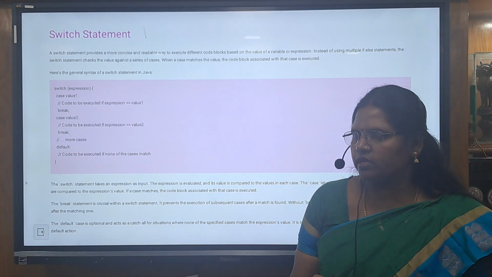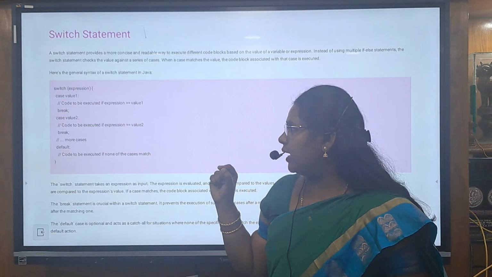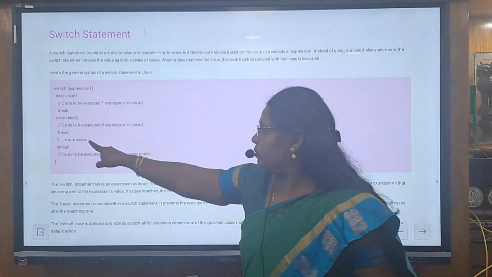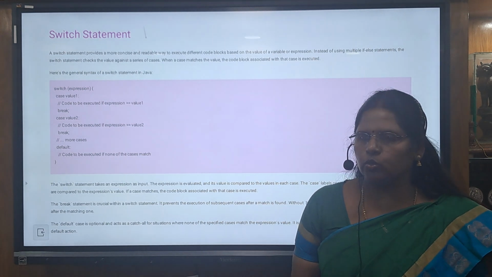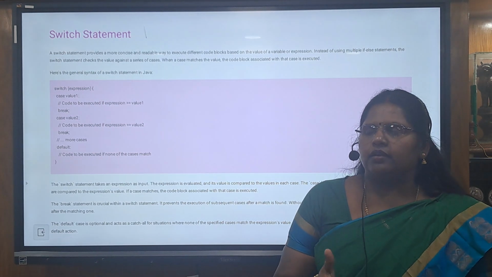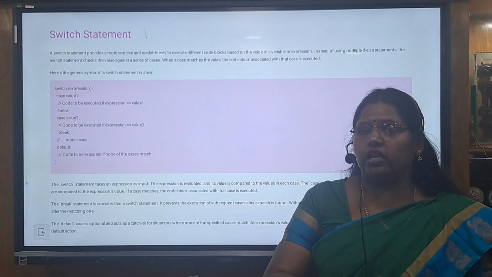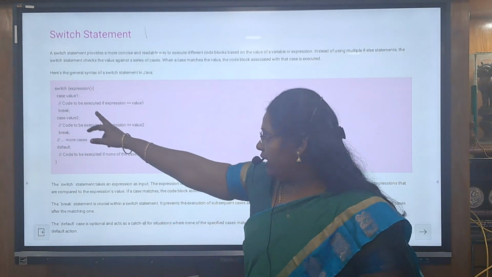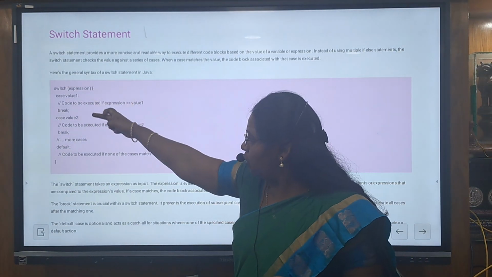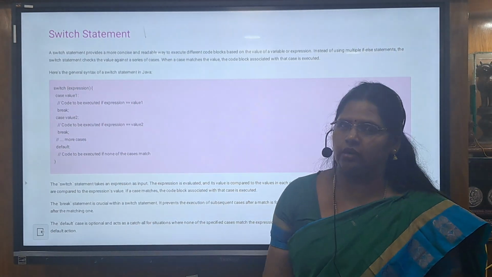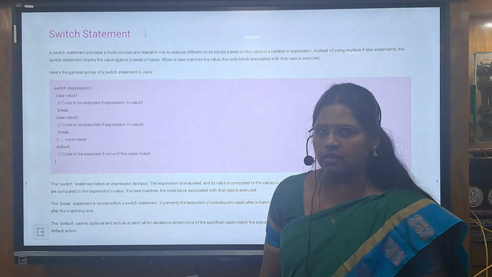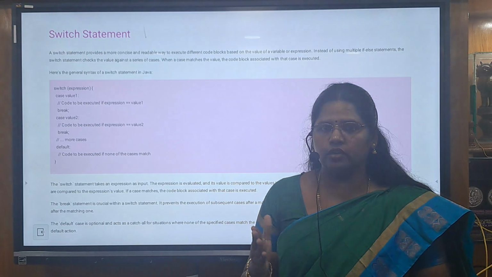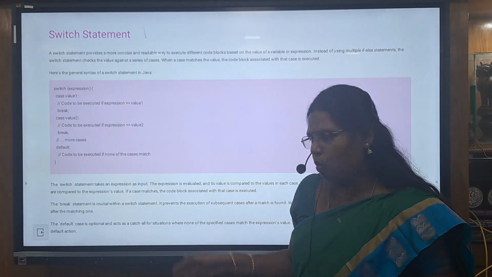In the syntax we must note correctly that at the end of each case there should be the break statement. Break, continue, and jump statements are used to break out of a block of code, and it will come out of the code. If the break is not given here, then the code will be executed in sequential order even though the condition is matched. That is, if there is no break, case 1 executes, then case 2, case 3, and it will move on like this.